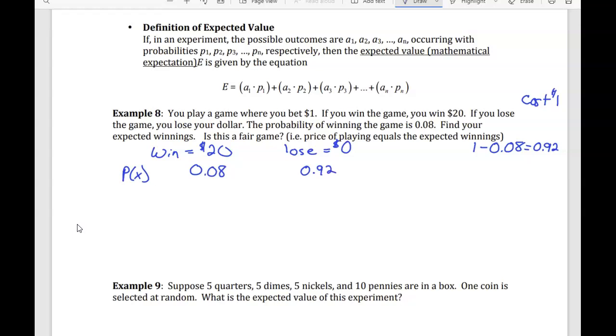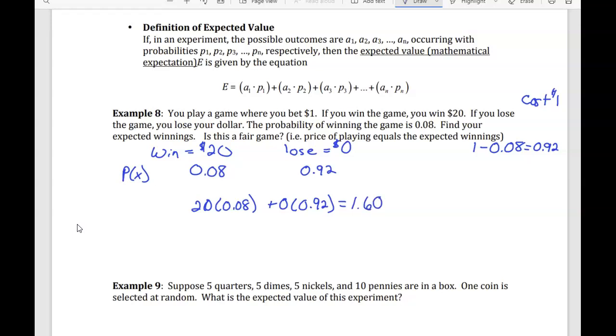So I'm going to take how much I win times its probability, and then I'm going to take how much I'm going to lose times its probability. Obviously, this is going to be 0. 20 times 0.08 is going to be $1.60.